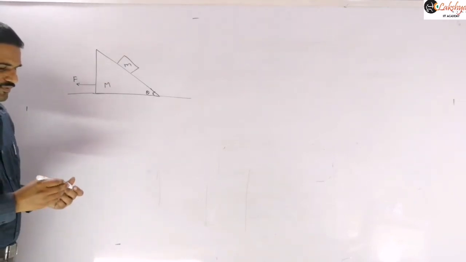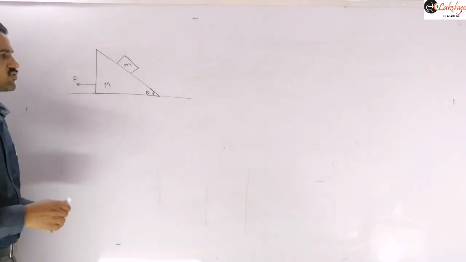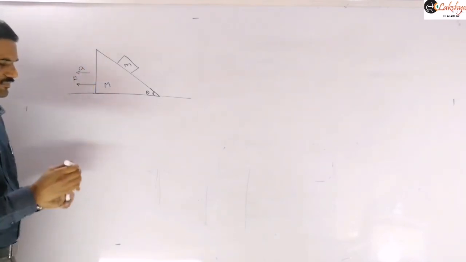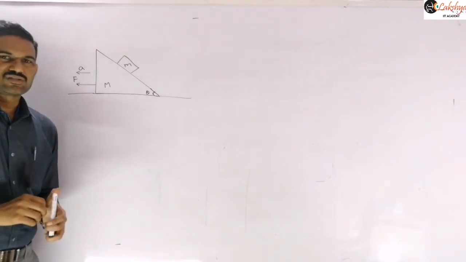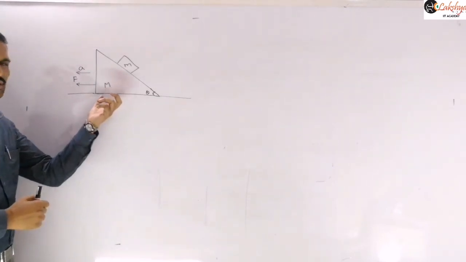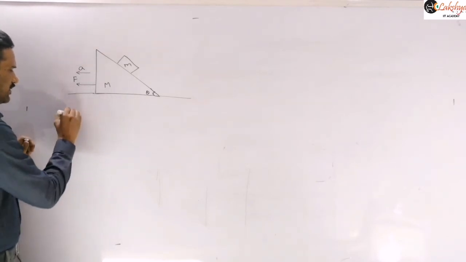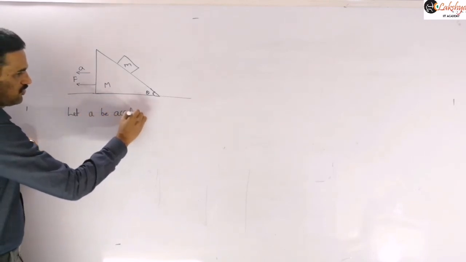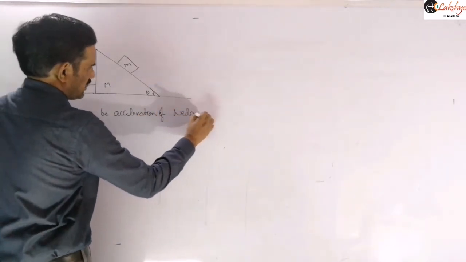Find the horizontal force to be applied on the wedge as shown, such that the block falls freely. The block falls freely, right? And here again let us assume that the acceleration of the wedge is a towards the left, that means in this direction. So let a be the acceleration of the wedge.